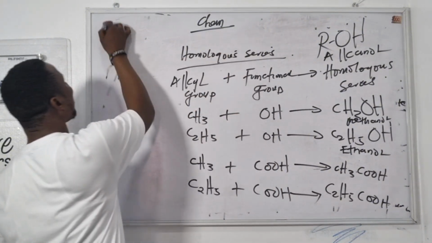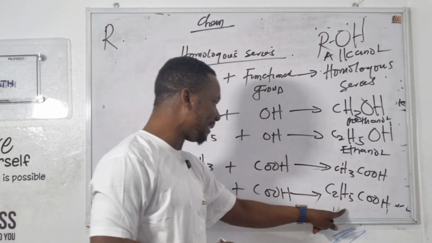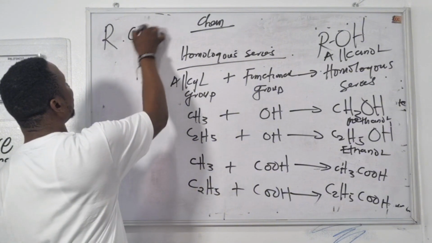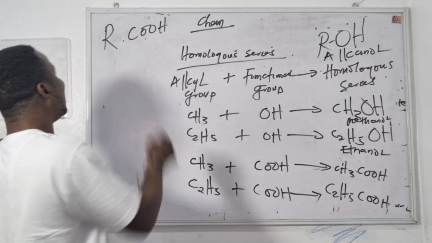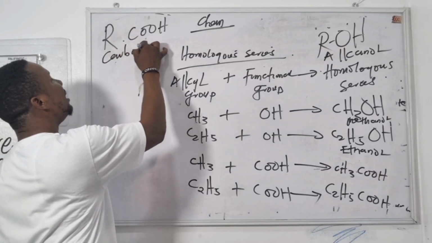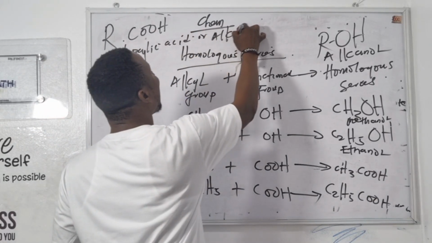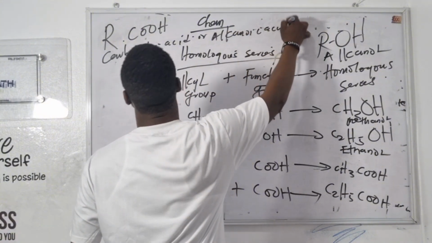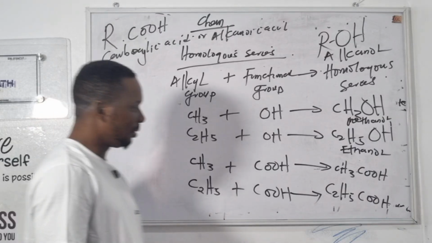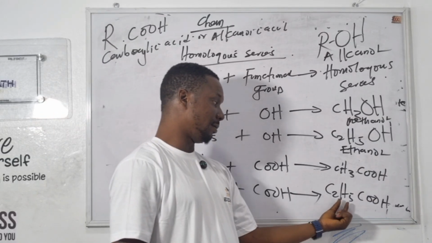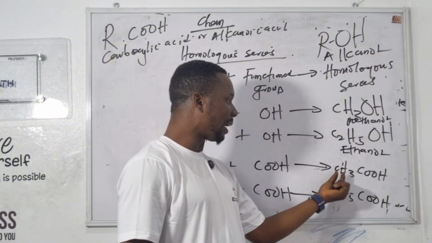They represent what is called alkyl group. Don't forget, this is their parent name. This is methyl and this is ethyl. Add the functional group. They form a functional group called what? Carboxylic group. Carboxylic what? Acid. Or alkanoic what? Acid. Okay, what's the name of the compound? Look at how many carbon do you have here? 2. Shebi? How many carbon atoms do you have here?